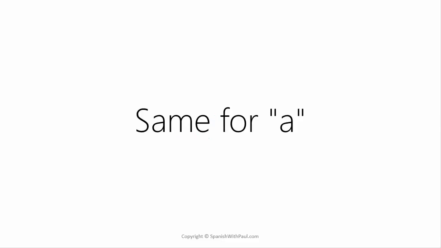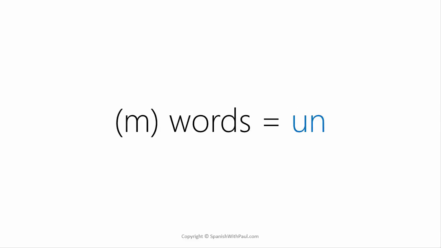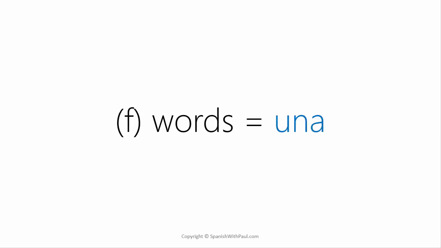Now the same thing applies to a. In English, it's very simple. It's everything, a ball, a house, a guy, a country, whatever, because we're not classifying the words. But in Spanish, a is going to change. So if it's a masculine word, it would be un. And if it's a feminine word, it would be una.